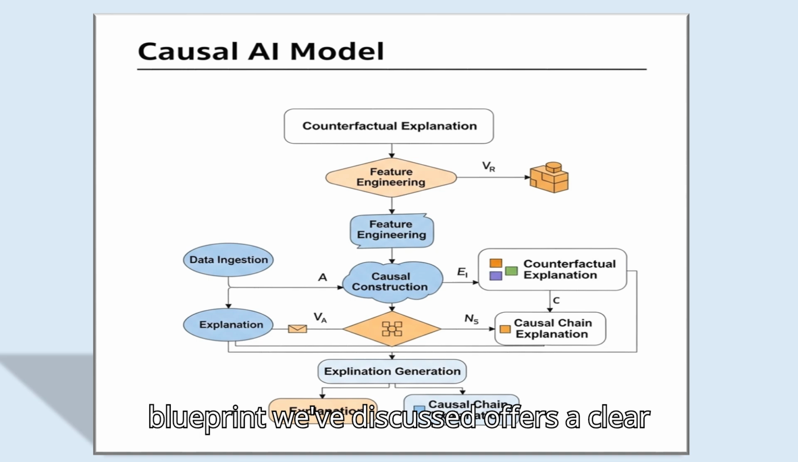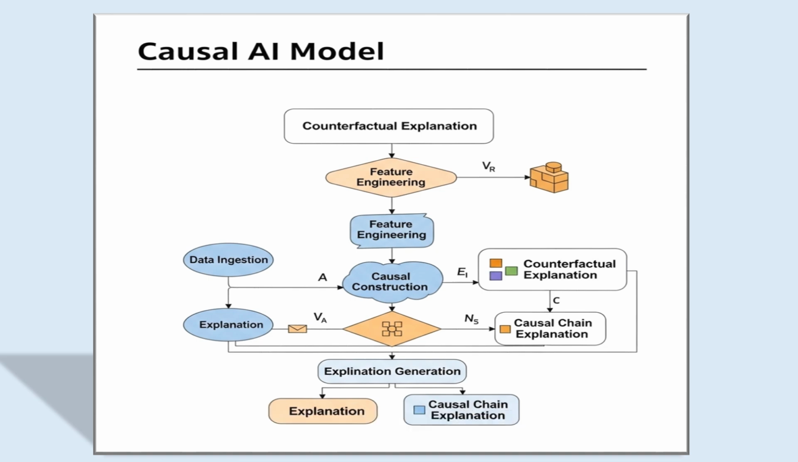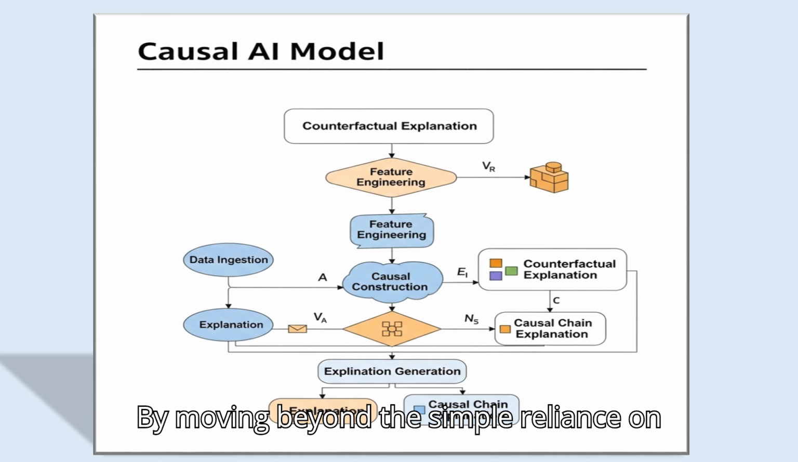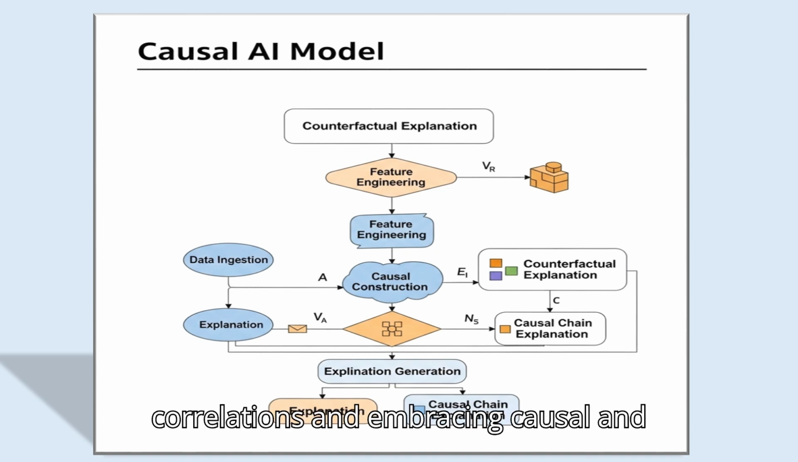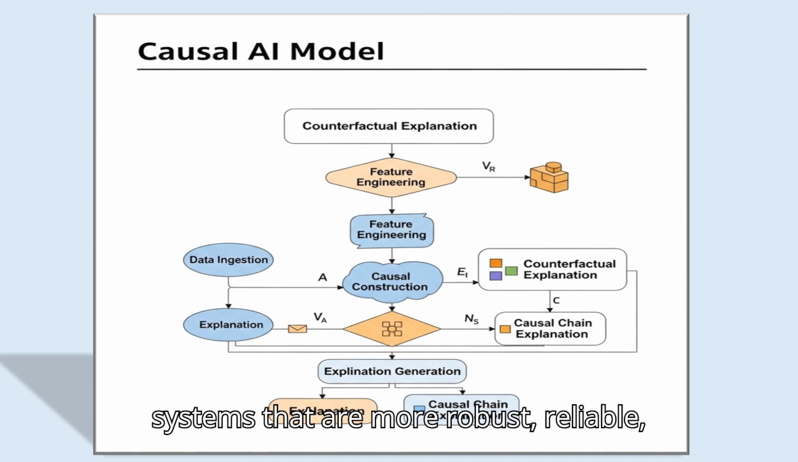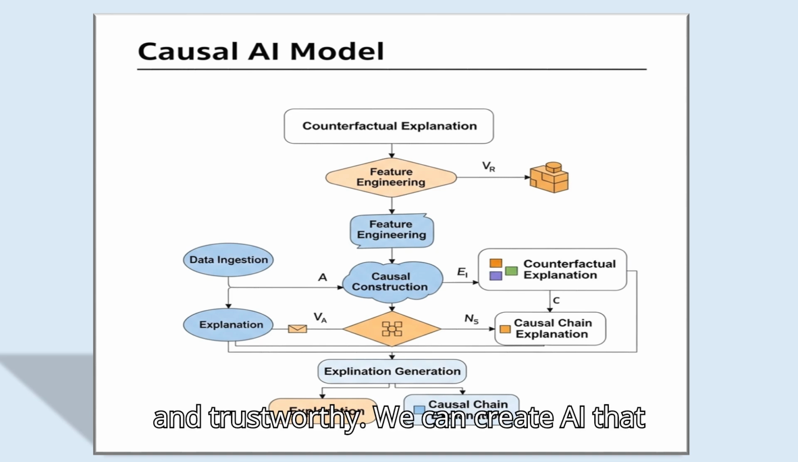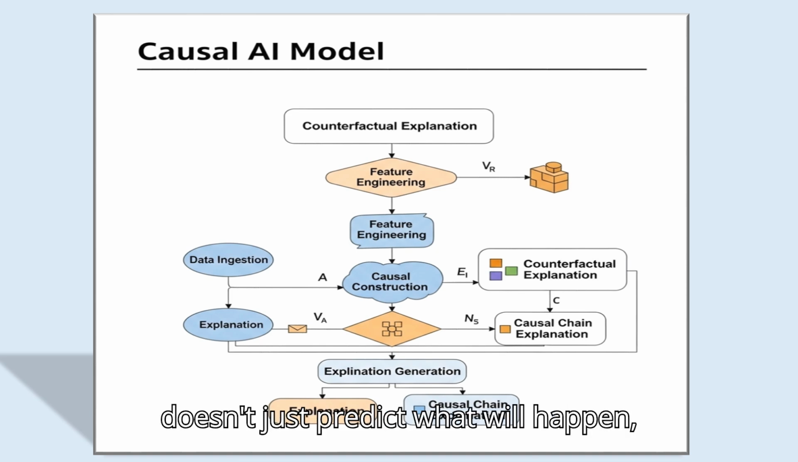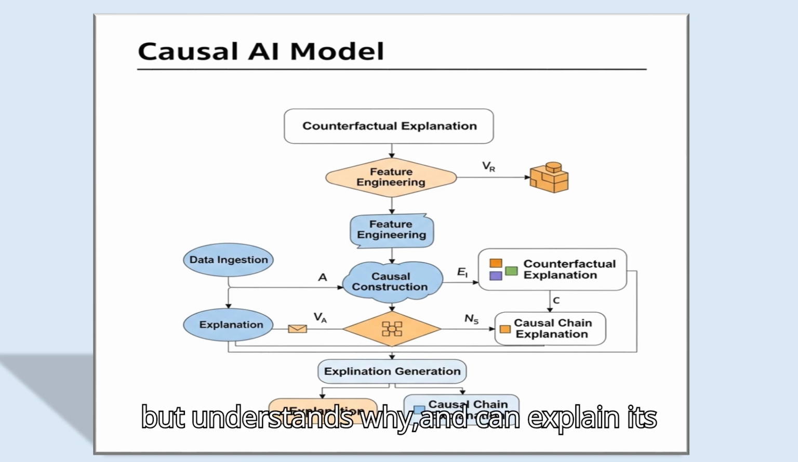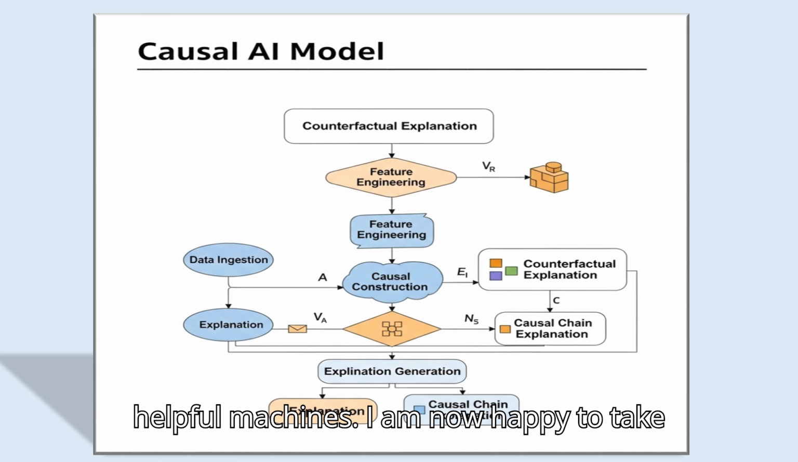The blueprint we've discussed offers a clear path forward for the future of AI. By moving beyond the simple reliance on correlations and embracing causal and explainable principles, we can build AI systems that are more robust, reliable, and trustworthy. We can create AI that doesn't just predict what will happen, but understands why and can explain its reasoning to us. This is the foundation for building the next generation of truly intelligent and helpful machines.